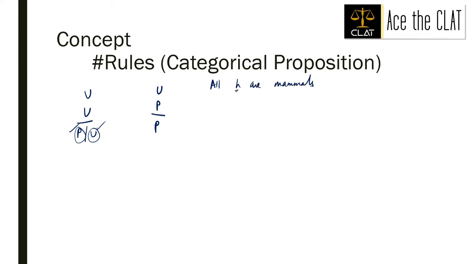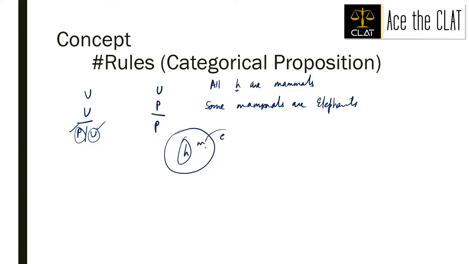All humans are mammals, and a particular, let's take some mammals are elephants. Now from this, if you draw the Venn diagram, all humans are mammals, some mammals are elephants.